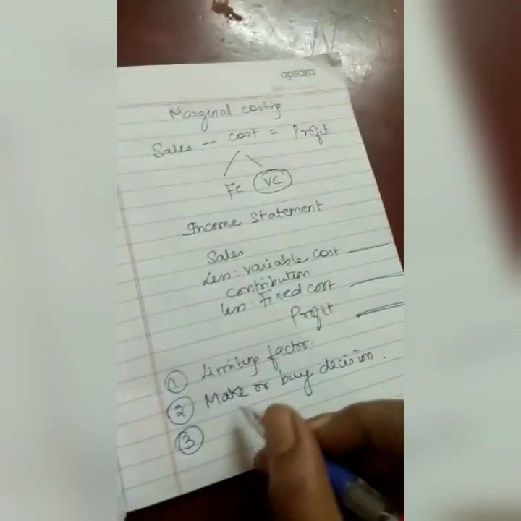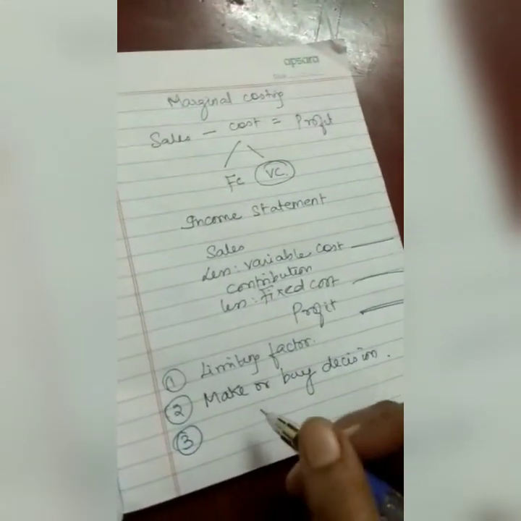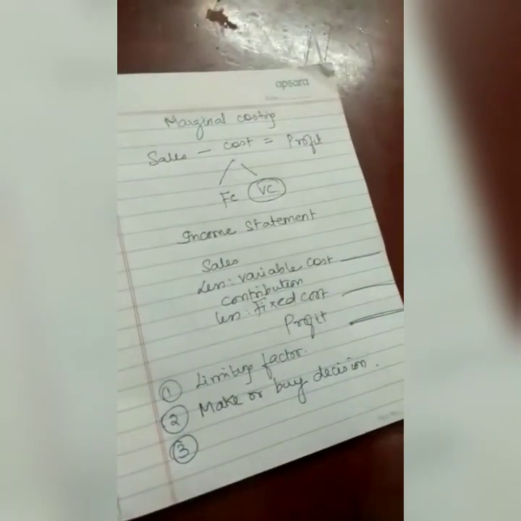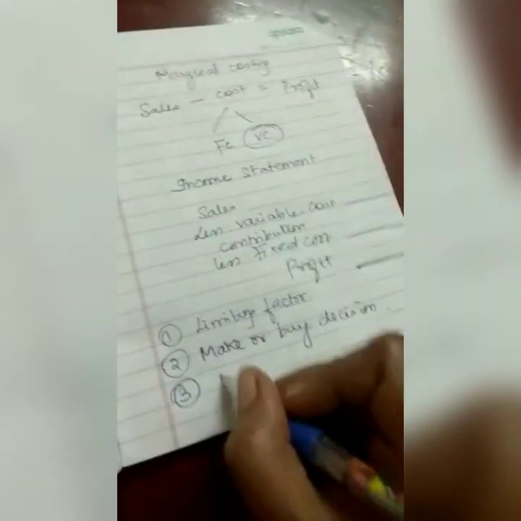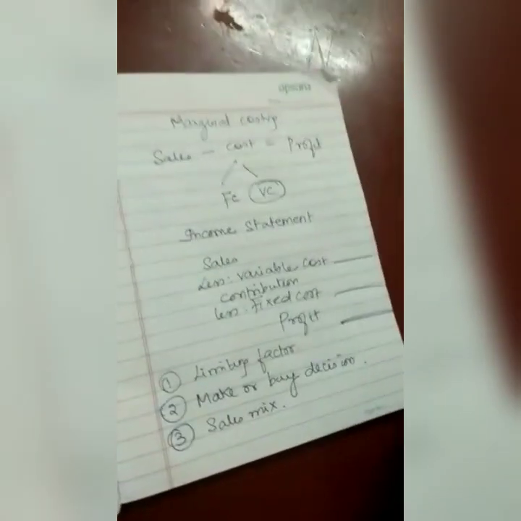Then when you have multiple products produced by your organization, you can sell them in the market on the basis of some ratio that is called sales mix. So what will be the optimum sales mix? That decision also can be taken using the technique of marginal costing.